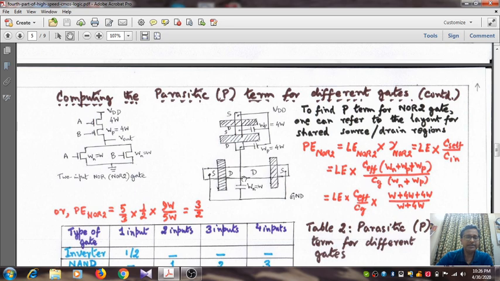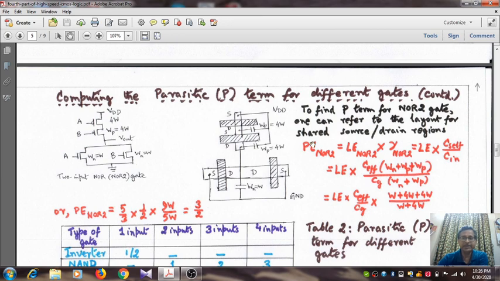Okay, it is a single drain, so hence the NMOS width you are going to consider only once, not twice, right? But remember, the values of the PMOS width and the NMOS width differ. For NMOS transistor it is W, for PMOS transistor it is 4W, right? So what is the value of the P term for a 2 input NOR gate?